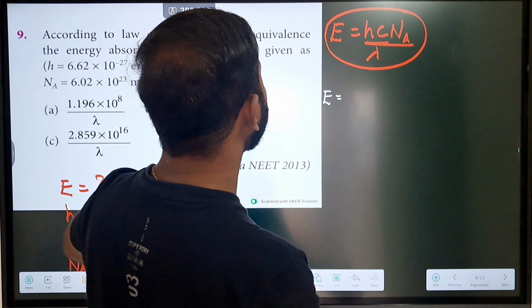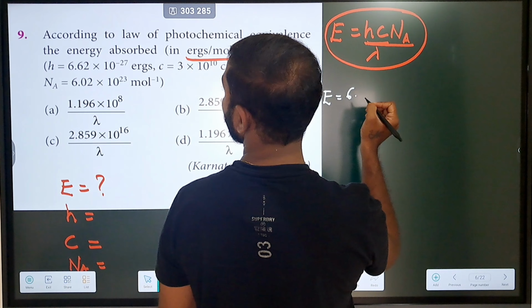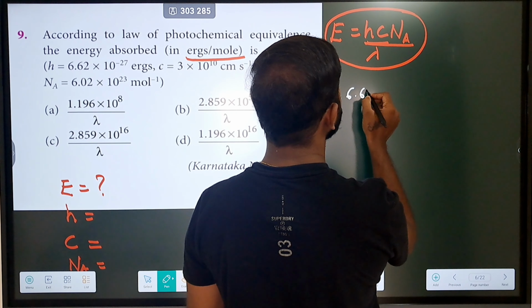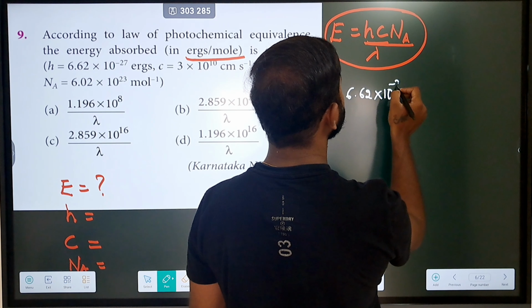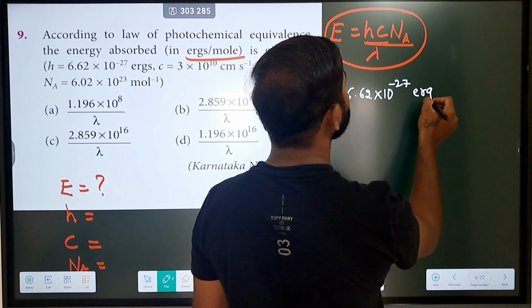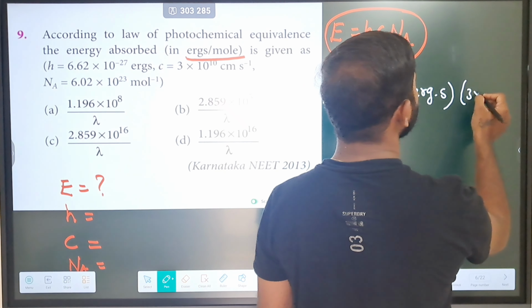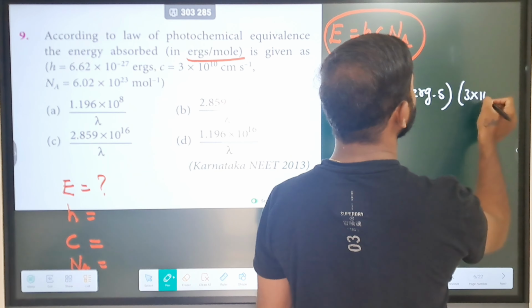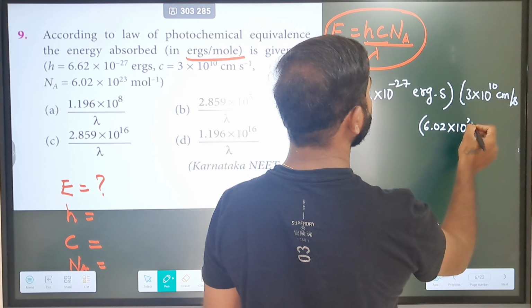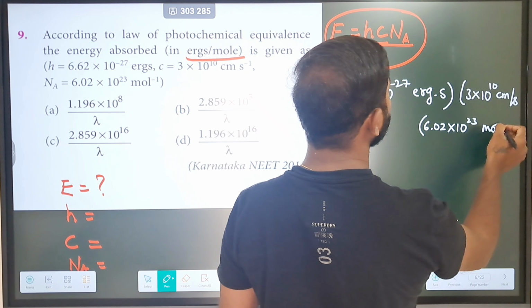And then every value they have given here, that is 6.62 into 10 power minus 27 erg second, sorry. And then what do we have, 3 into 10 power 10 centimeter per second. Okay, and then actually just a minute, yes we have something else also, 6.02 into 10 power 23 mole inverse actually.